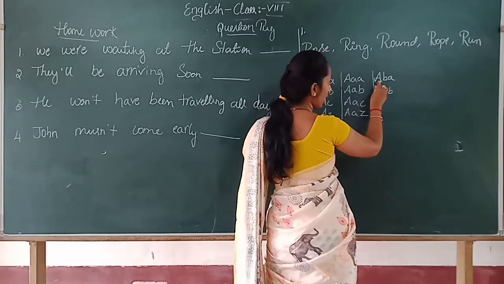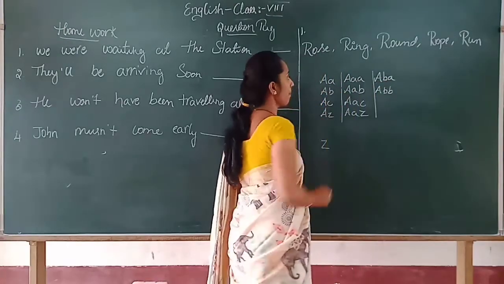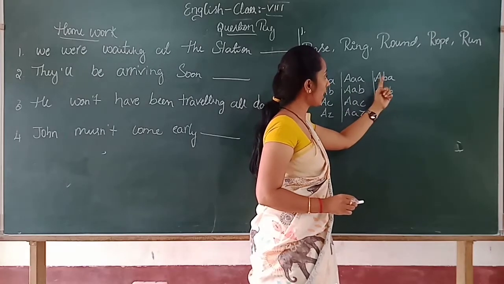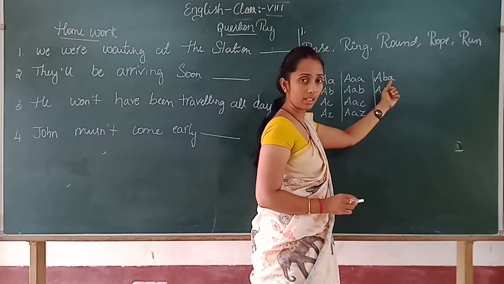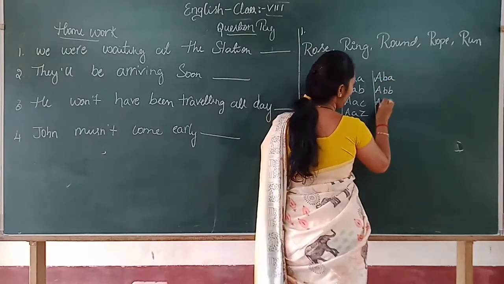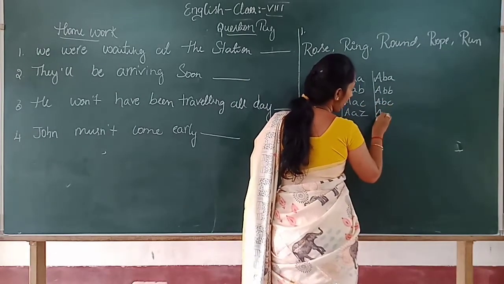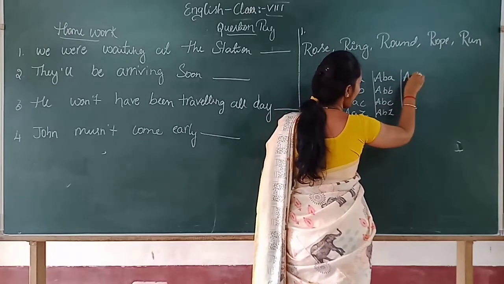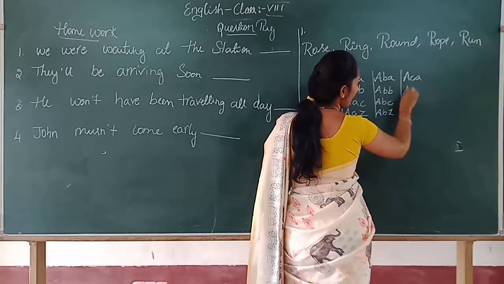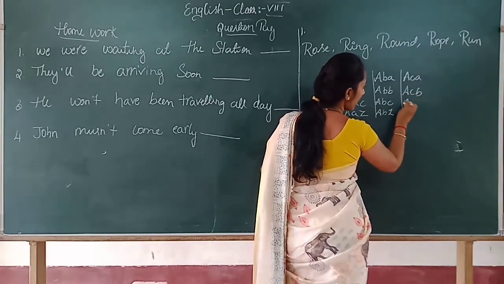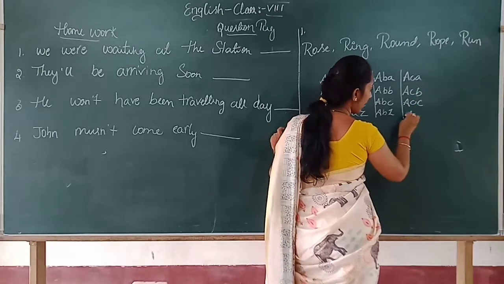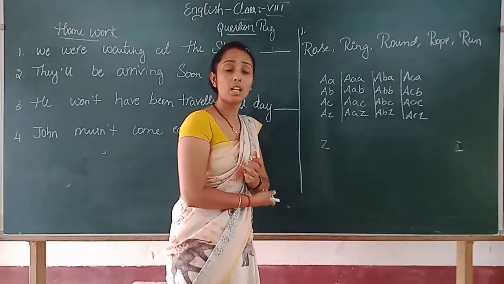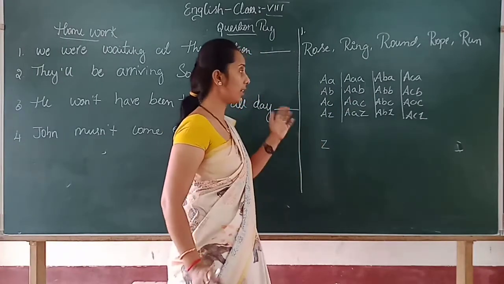See, first the first letter A, then the second. Here the first preference is given to A, right? Then the second preference is given to A. After that comes B, so words like AAB, then ABB, then ABZ, then again words with AC, like ACB, ACC, then like that ACZ. Like that, all the 26 letters of the alphabet will be covered in the dictionary.